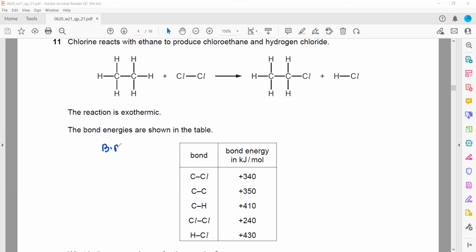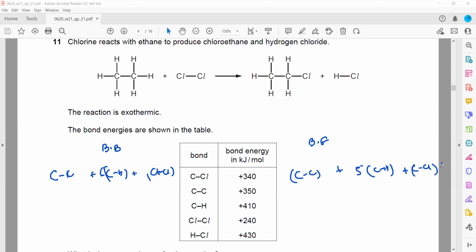The bonds we are breaking: a carbon-carbon bond, 1, 2, 3, 4, 5, 6 C-H bonds, and chlorine. The bonds we are forming: a C-C bond, 5 C-H bonds, then a C-Cl bond, and then an H-Cl bond.